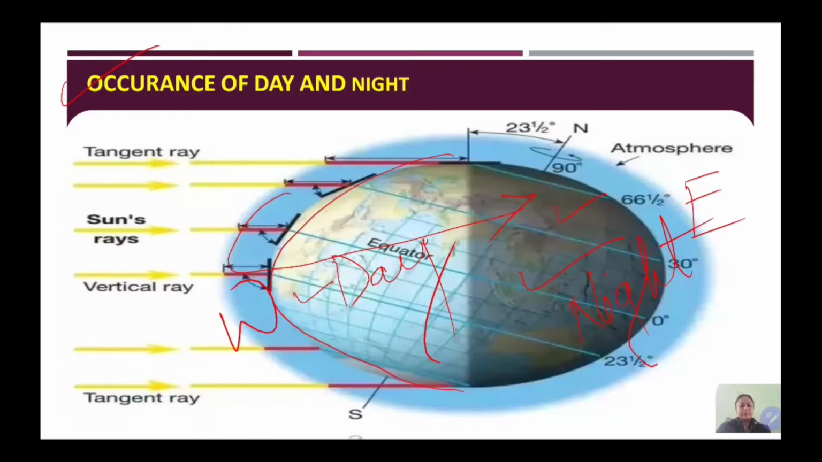If the earth would not be rotating, what would happen? Then only one side of the earth would be facing the sun, and it would become very, very hot and life would not be possible. Similarly, the other side would always be away from the sun in darkness and would become very, very cold. It would freeze, rather, and life would again not be possible.